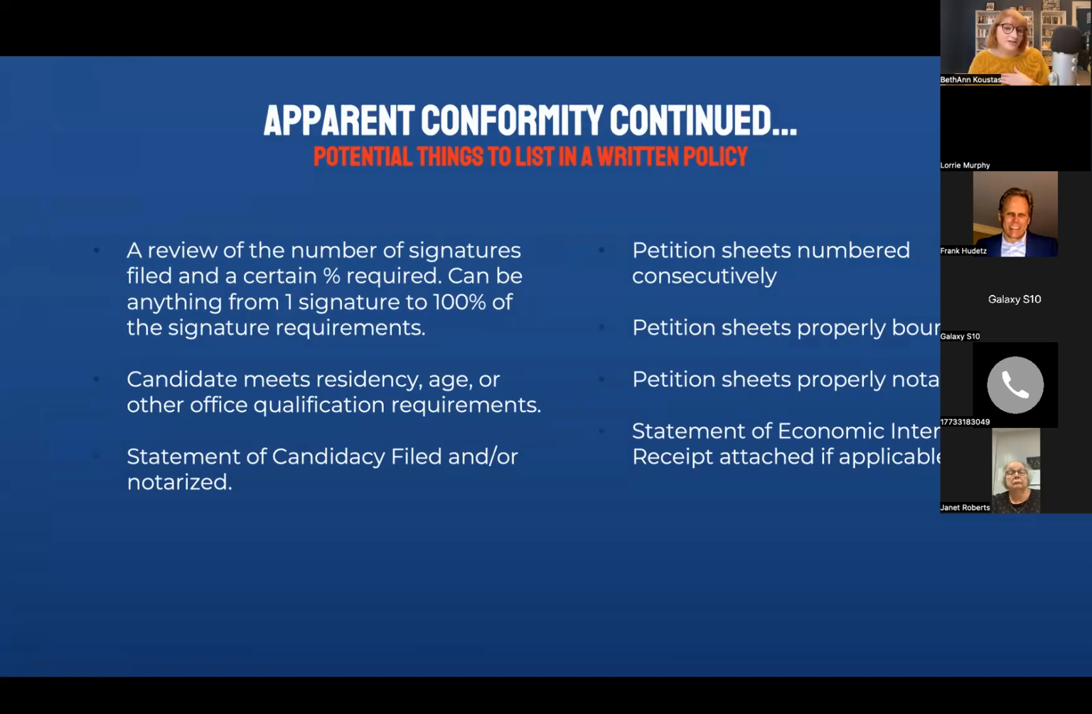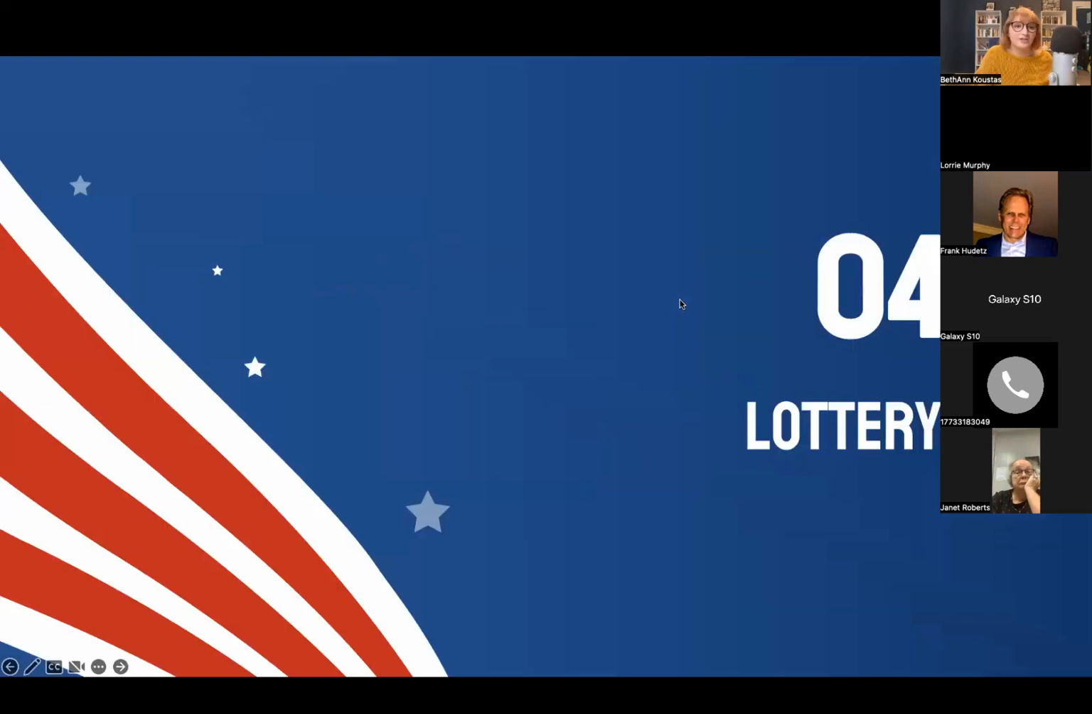Make sure the candidate meets the residency, age, or other office qualification requirements. The statement of candidacy is filed and or notarized. Petition sheets are numbered consecutively. The petition sheets are properly bound. The petition sheets are properly notarized. The statement of economic interest receipt is attached if applicable. And obviously you can add other things to your policy if you'd like. Those are just suggestions.